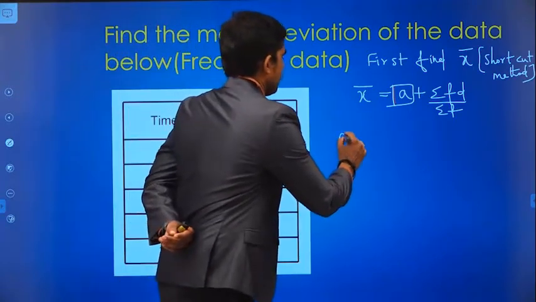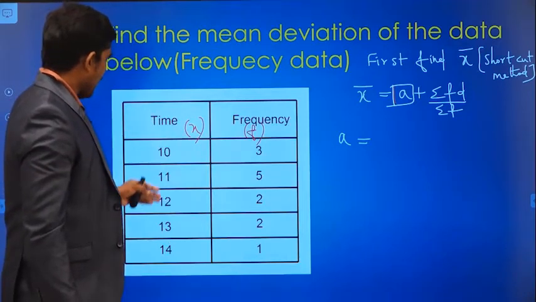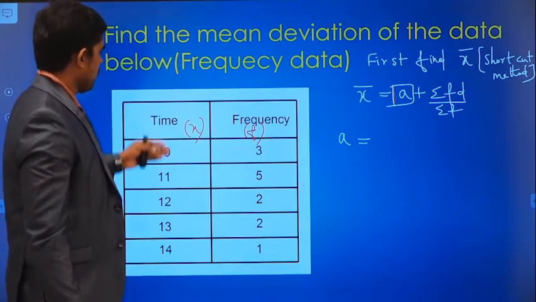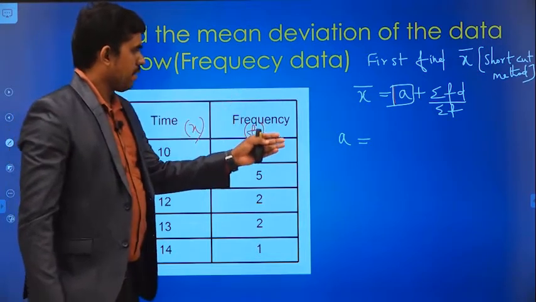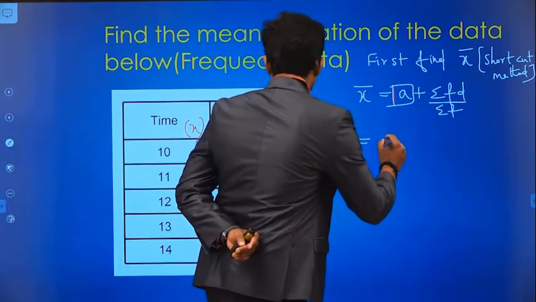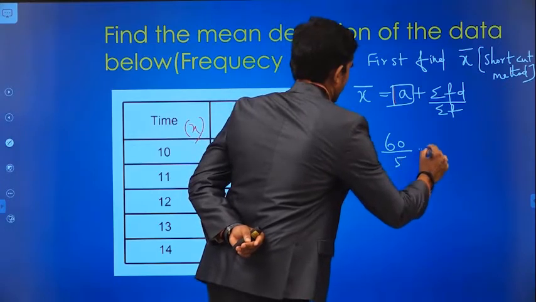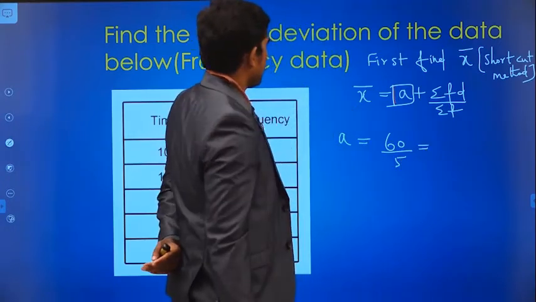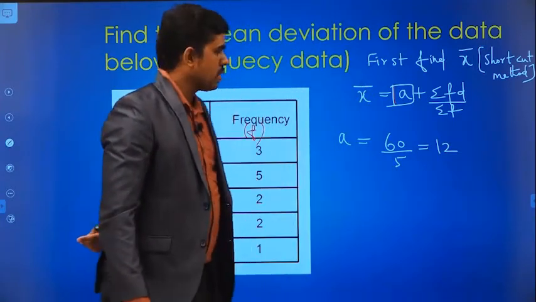You can find the average value of this x, and if that average value is available, you can select it as the assumed value. Now I will find the average value: 60 divided by 5, so 12. A is equal to 12.